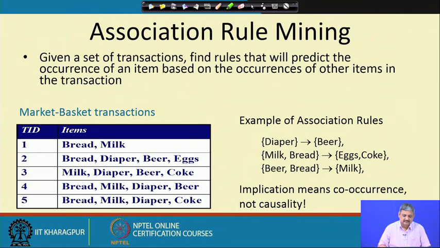So, I can think of an item set. In the first row it is a two element set, bread and milk, and the second, third, fourth, fifth rows are 4 element sets, 4 item sets.